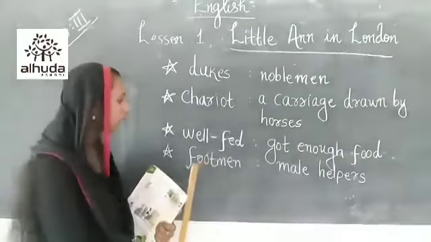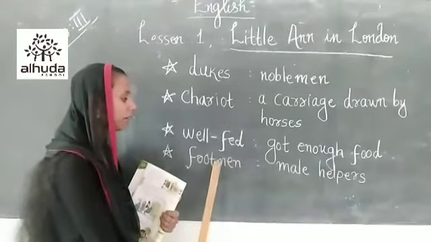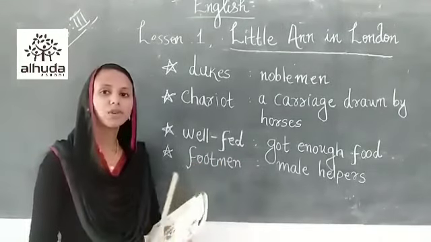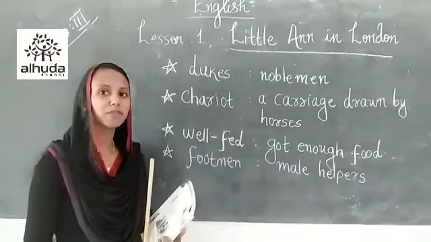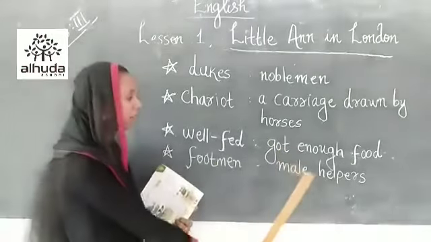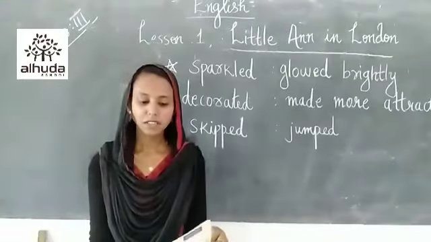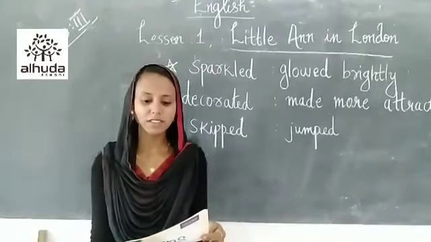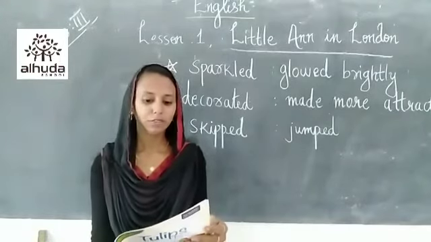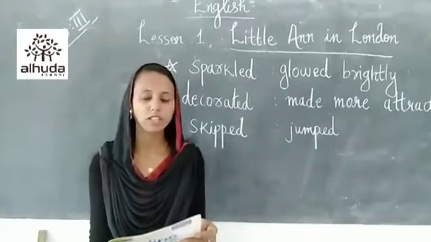One more new word is there, that is footmen. Footmen, the spelling is F-O-O-T-M-E-N. Footmen means male helpers. Okay, so you know that the chariot is controlled by the footmen. So here in this lesson, footmen means male helpers. Okay children. So the chariot had bright pictures painted on its sides. The seats inside were soft, cushioned and covered with silk. The footmen wore silver and green colored uniforms. So these are the explanations for the chariot.